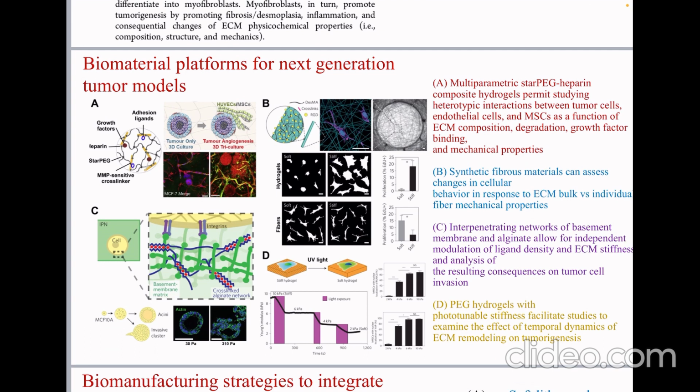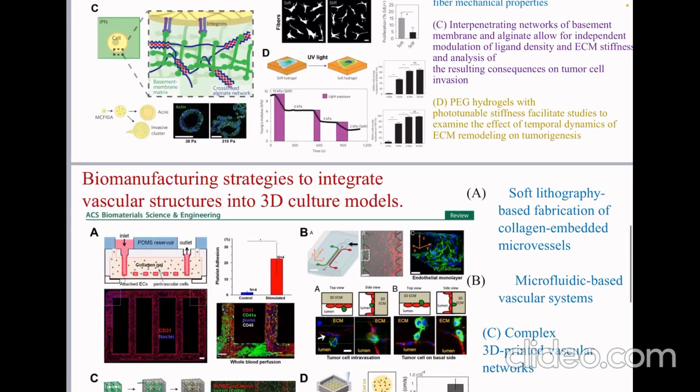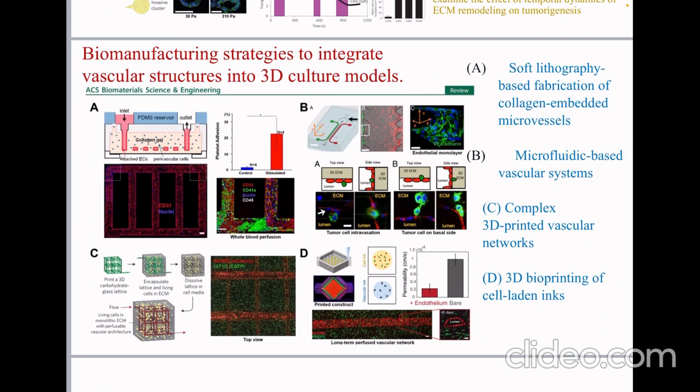For C, interpenetrating networks of basement membrane and alginate allow for independent modulation of ligand density and ECM stiffness and analysis of the resulting consequences on tumor cell invasion. For D, PEG hydrogels with phototunable stiffness facilitate studies to examine the effect of temporal dynamics of ECM remodeling on tumorigenesis. After that, here are some examples of biomanufacturing strategies to integrate vascular structures into 3D culture models.